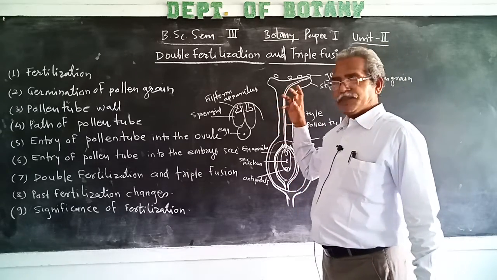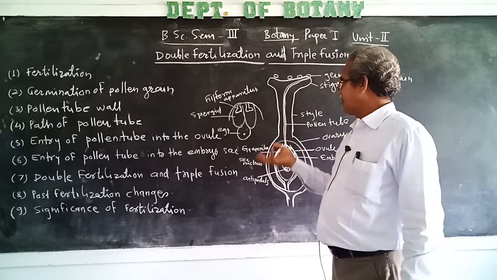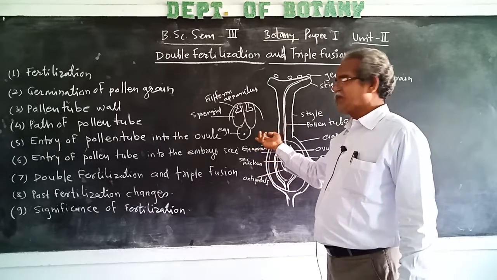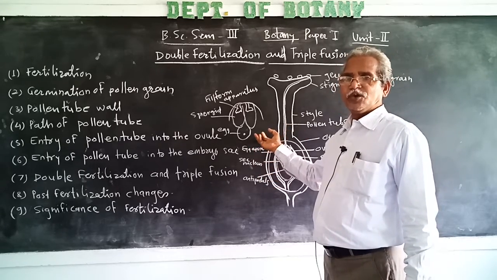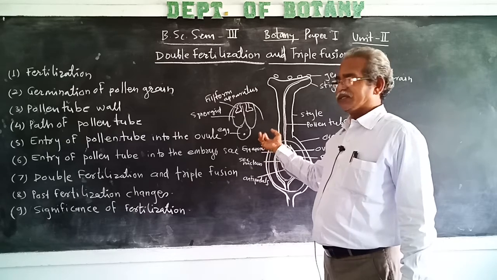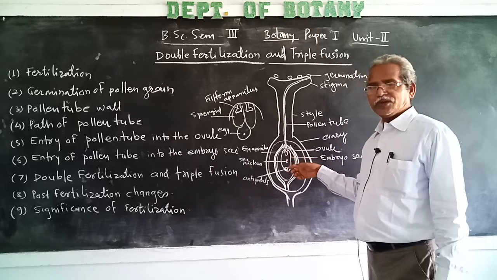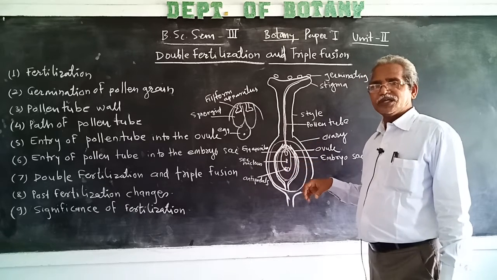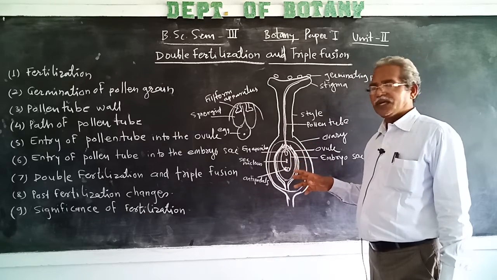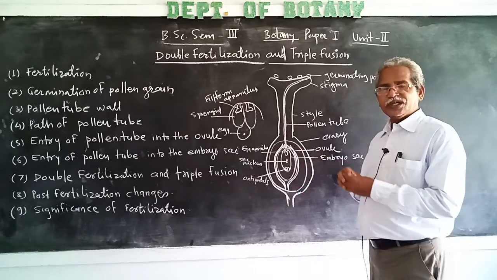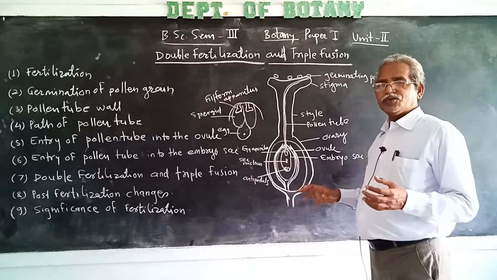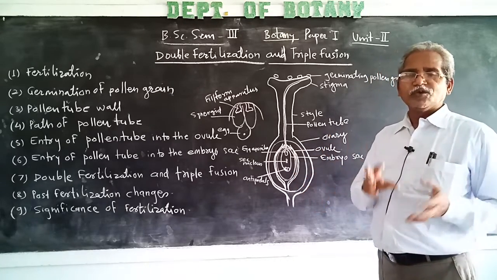The male gamete which fuses with the egg cell develops into the embryo, while the second male gamete which fuses with the two polar nuclei or secondary nucleus in the embryo sac, after fusion develops into a primary endosperm.